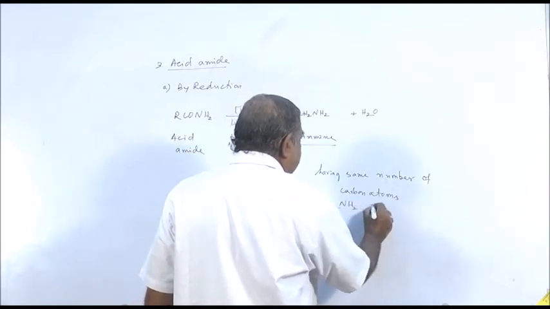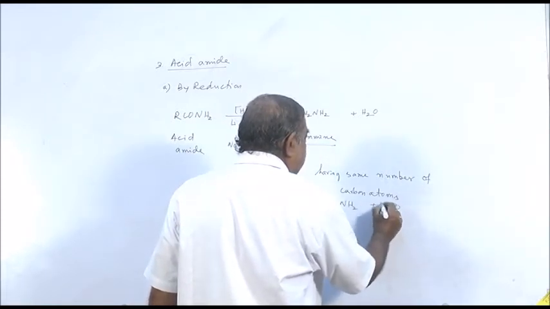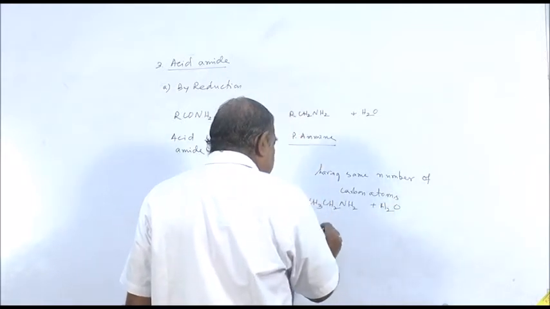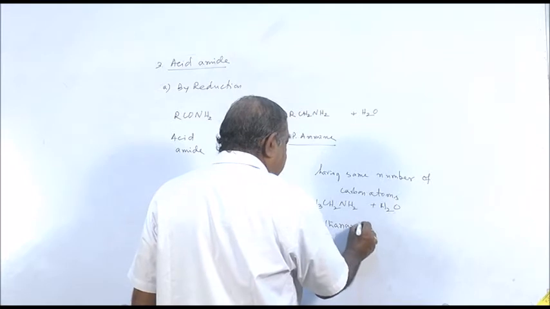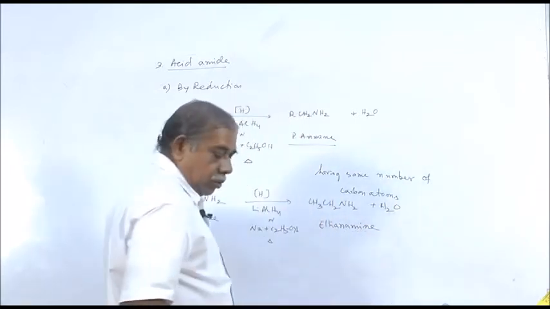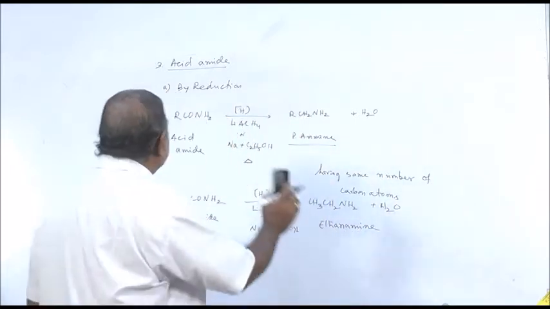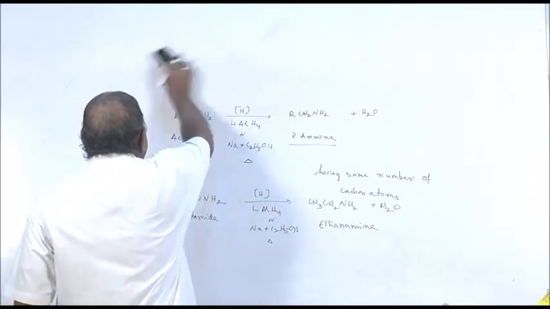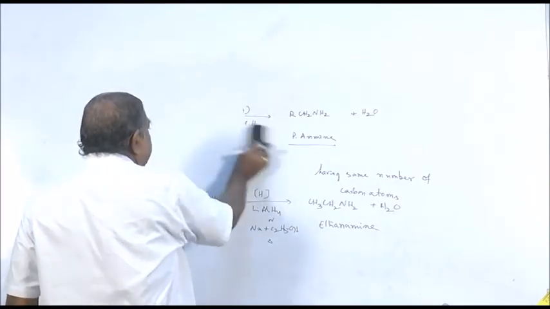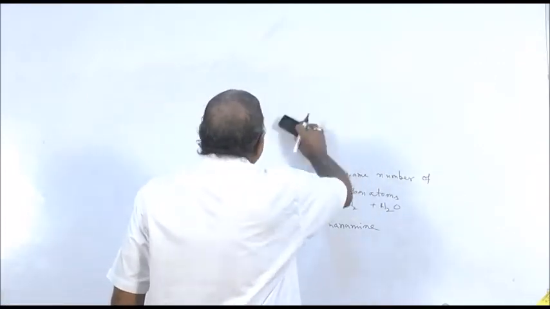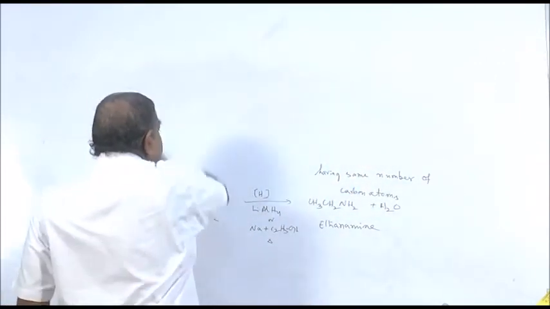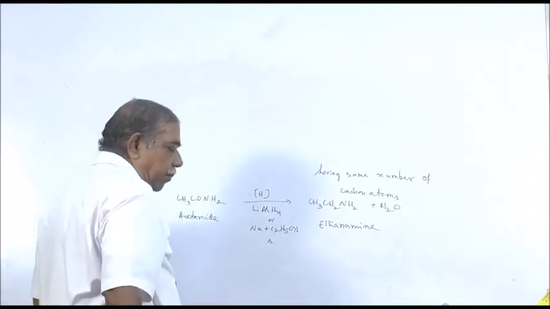There is no decrease in carbon atom. Number of carbon atoms remains same. This is your ethanamine. So this is one method of getting primary amine from acid amide. When acid amide is subjected to reduction, you are getting a primary amine having same number of carbon atoms.